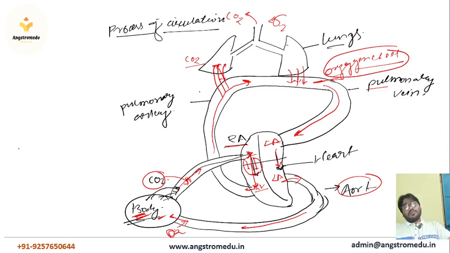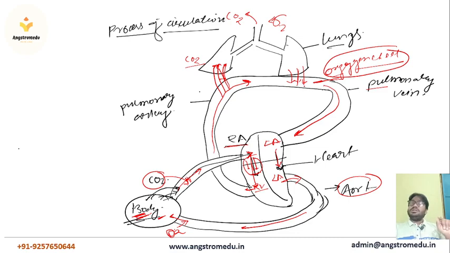Now from the right ventricle this blood is transferred towards the lungs, and when this deoxygenated blood reaches the lungs, the CO2 gas loaded in the blood will transfer to our lungs, and the lungs will remove the CO2 gas from the body. Simultaneously, as we remove CO2 gas, oxygen gas is taken inside, and this oxygen gas is transferred into the blood.